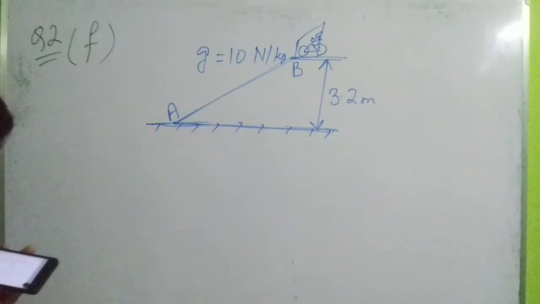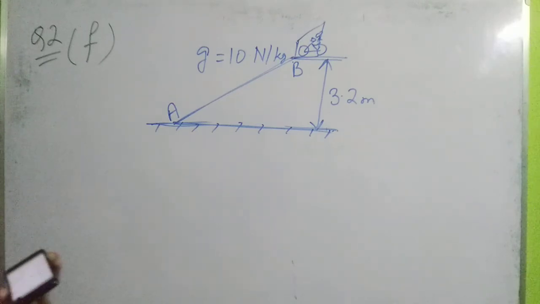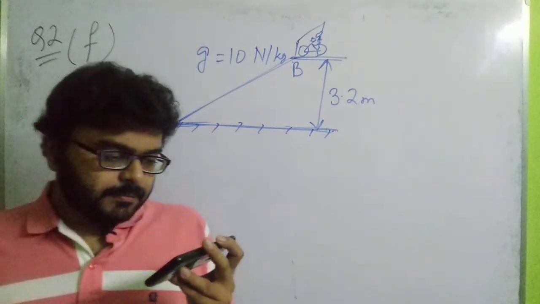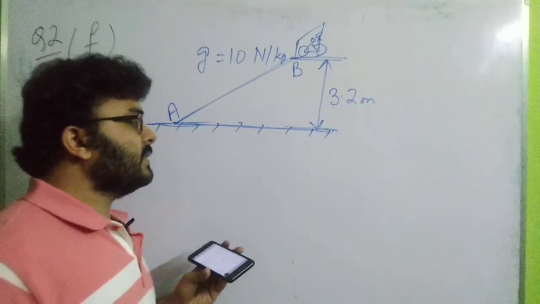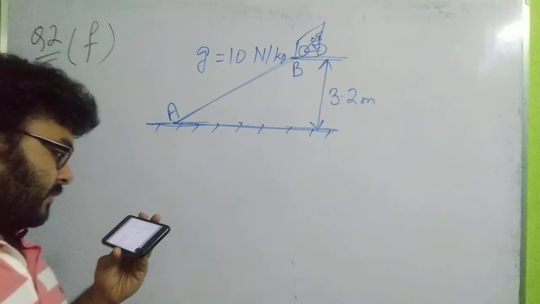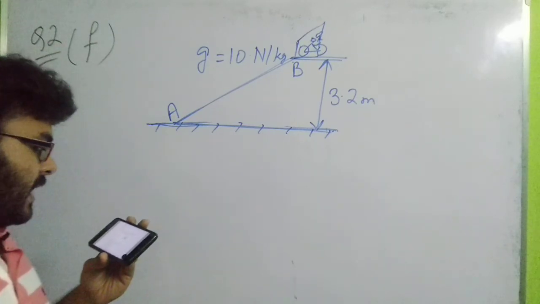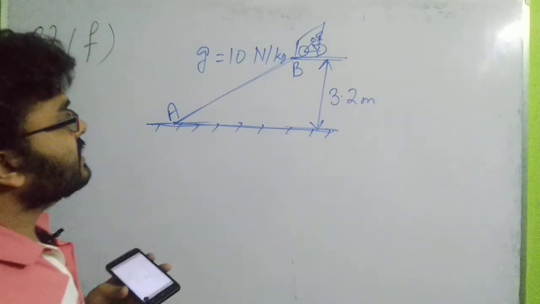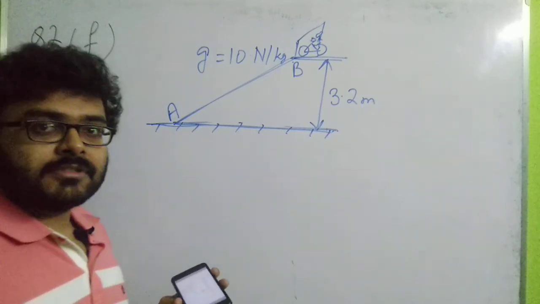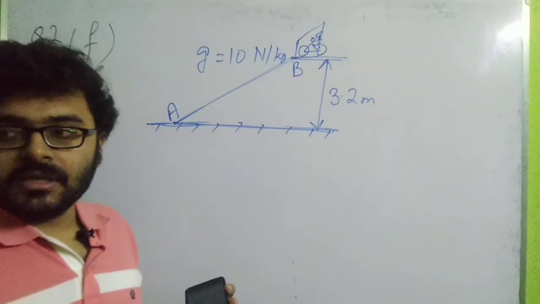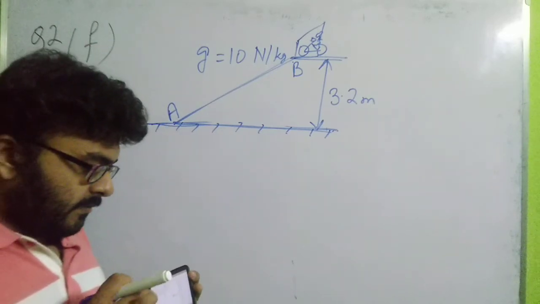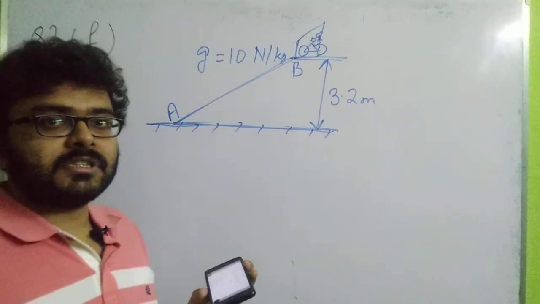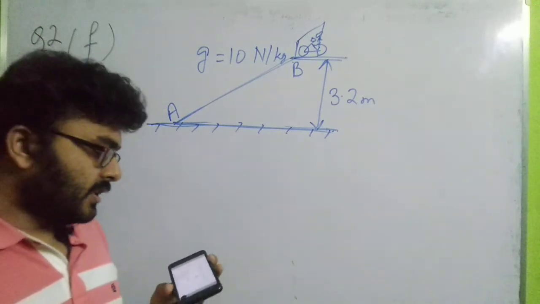Now what does the first question say? See, the first question says the mechanical energy possessed by the guard at point B. See, at point B, the guard is simply at rest. It has been said a guard at rest at the gate of a society. So when the guard is at point B, that is at the gate of the society, the guard is in rest condition. Now when a person or an object is at rest, the form of mechanical energy possessed by it is the potential energy.